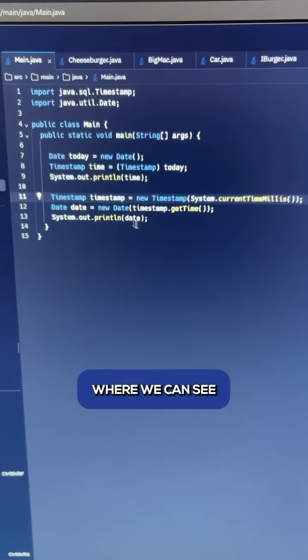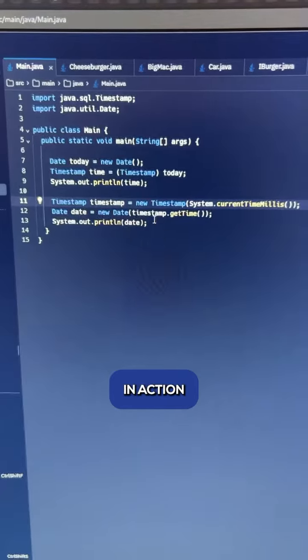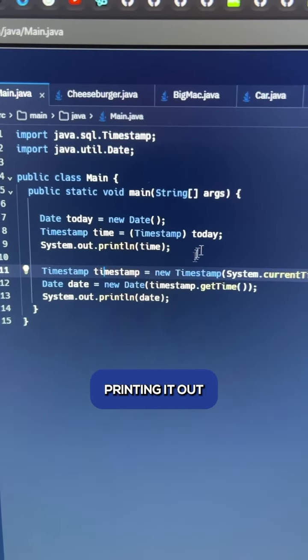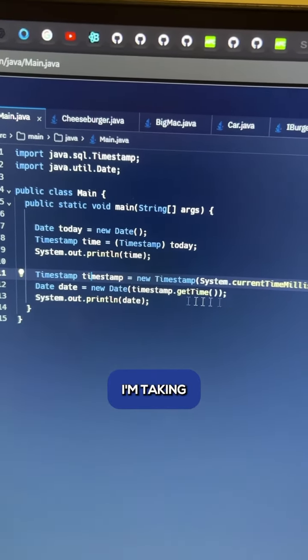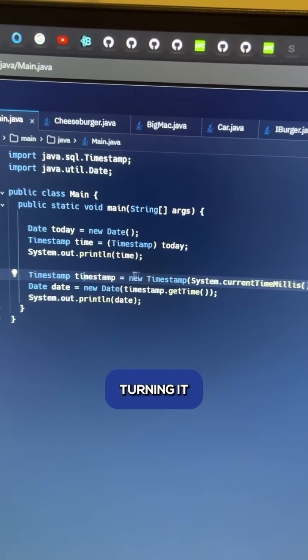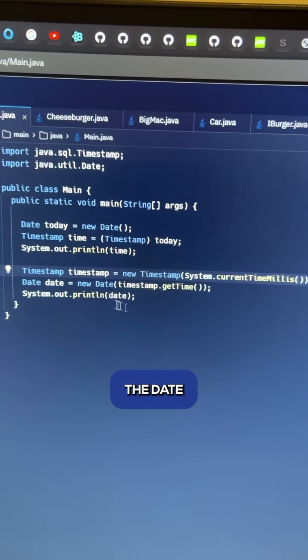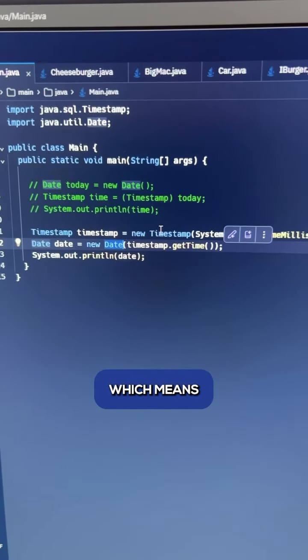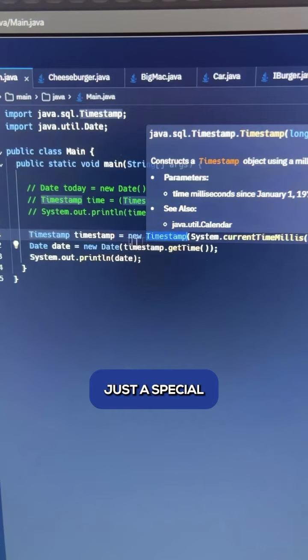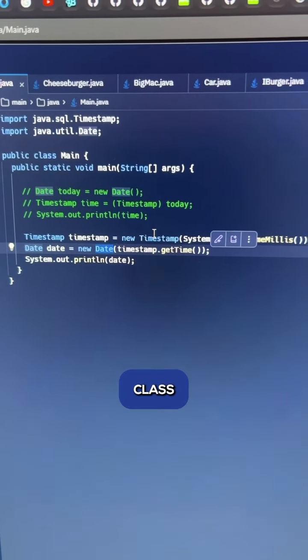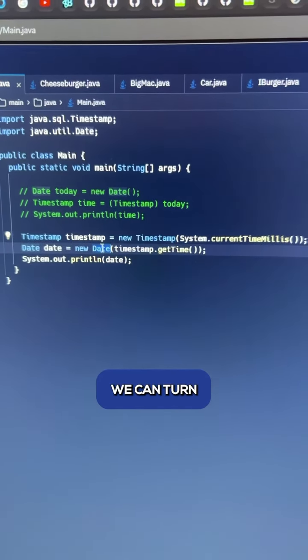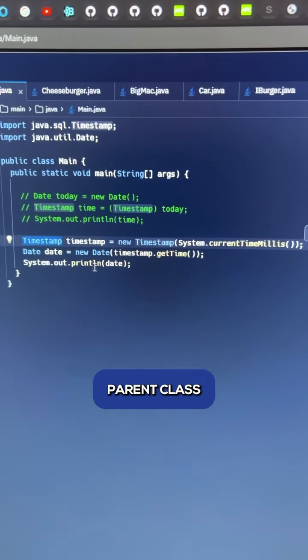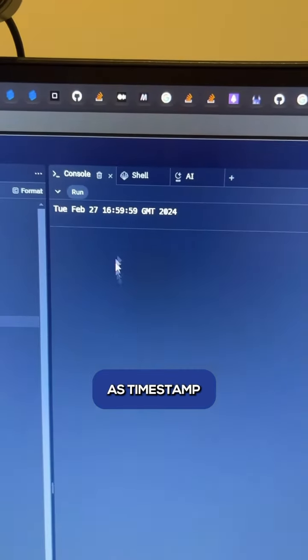Here's a common gotcha where we can see a class cast exception in action. I'm getting today's date and I'm printing it out as a timestamp. On the bottom here, I'm taking today's timestamp and I'm turning it into a date and I'm printing out the date. The timestamp object inherits from the date object, which means that the timestamp object is just a special type of date. So this is a child class of a parent class. We can turn a child class into a parent class, which should print out as timestamp.